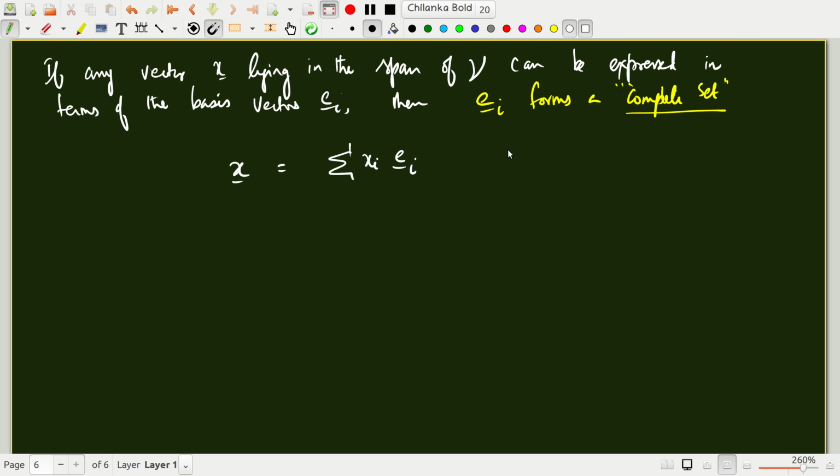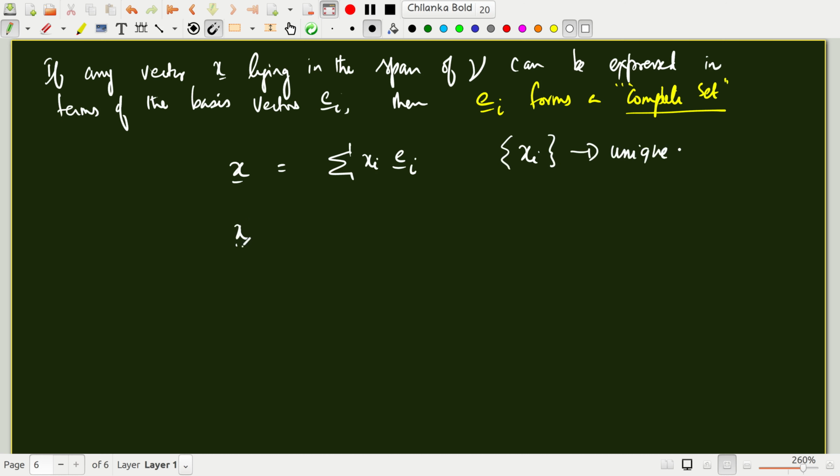Okay, now where xi's are the components of the vector x in this basis. Now these components are unique provided you fix the basis. Let me just write, xi's are unique. How do you prove that?